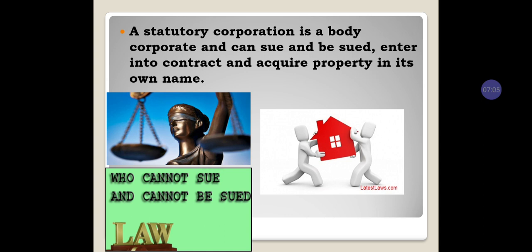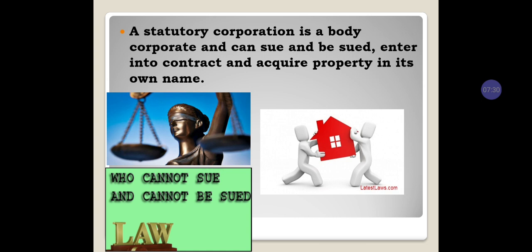If anything goes wrong, if anyone cheats, or if we want to file a case on anyone, or anyone wants to file a case on the statutory company, they can go. That is the meaning of sue and be sued. So if I need to file a case on someone, I can go to the law and file it. If others want to file cases on the statutory corporation, they can go to the law.